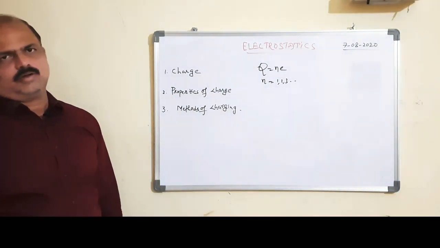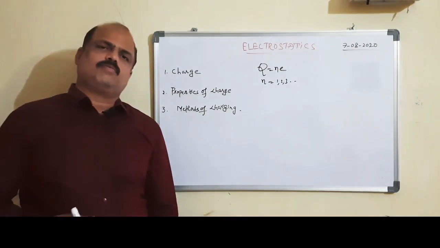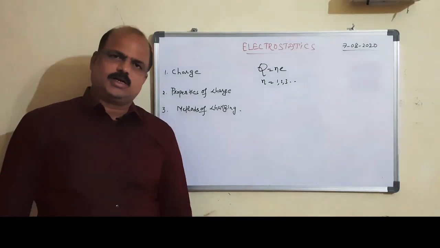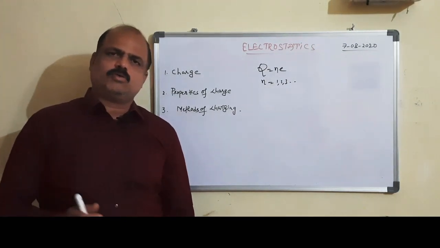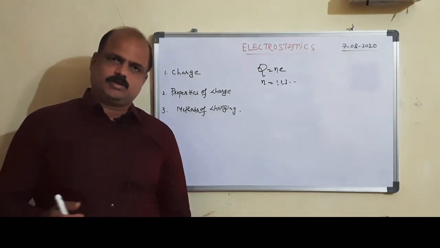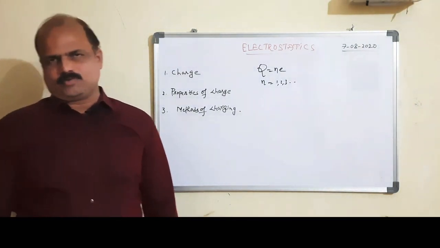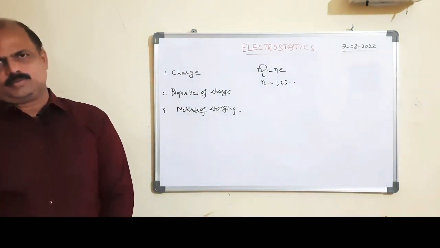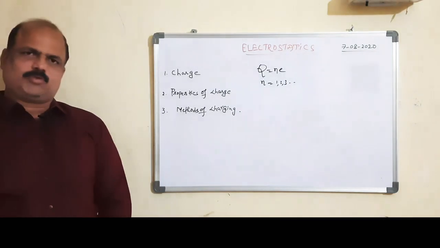Also, whenever we give a charge to a conductor, the total charge is concentrated on the surface of the conductor only. This is another property of charge.